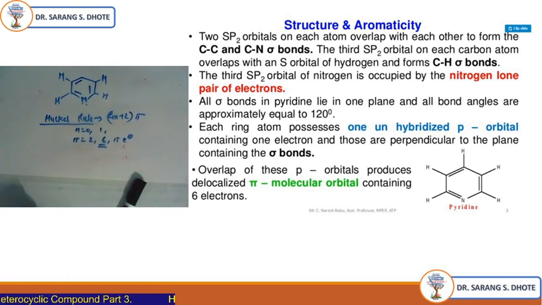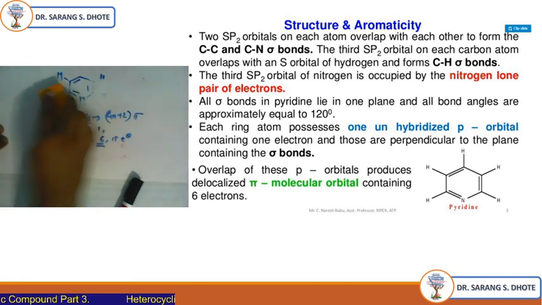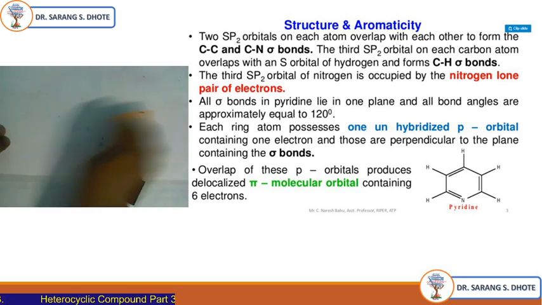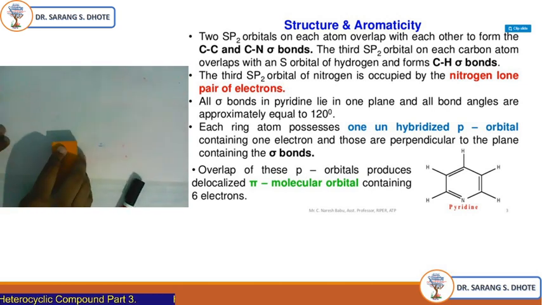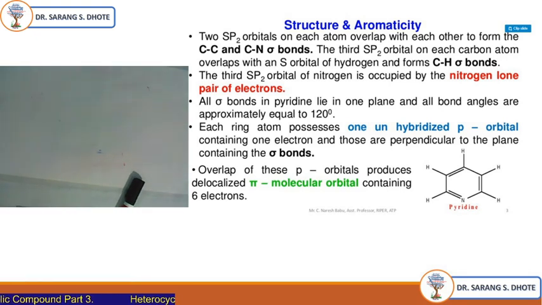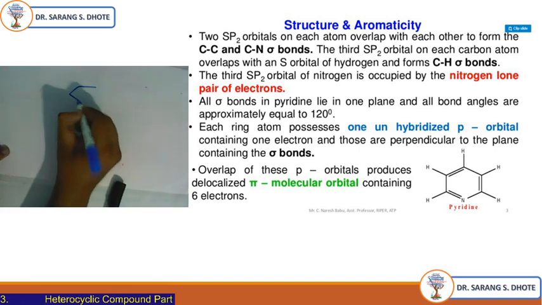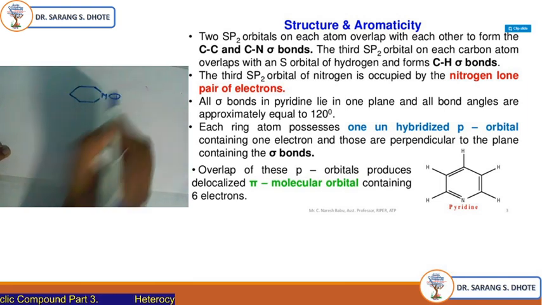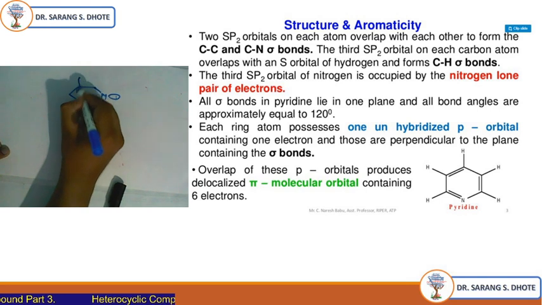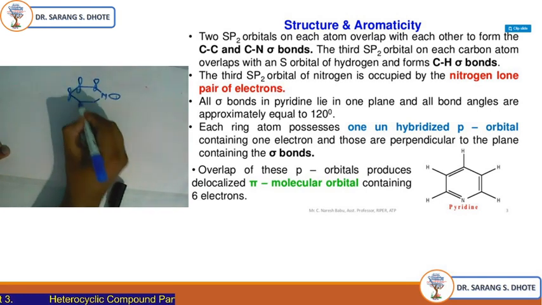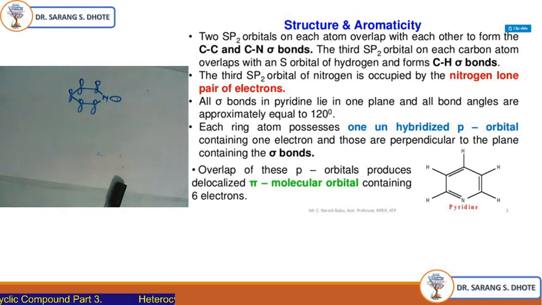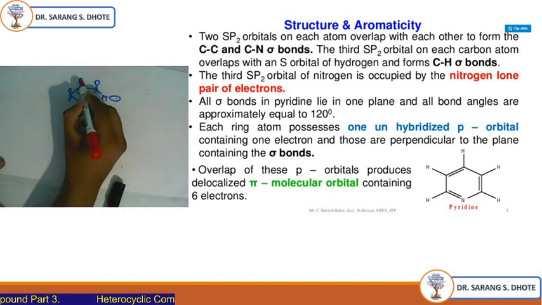Now each ring atom possesses one unhybridized p orbital containing one electron, and those are perpendicular to the plane containing the sigma bonds. Like the pyrrole type structure, here also, see, if suppose this is the pyridine structure, these are the lone pair, these are the unhybridized p orbitals, and these unhybridized p orbitals overlap sideways and form a pi bond like this.